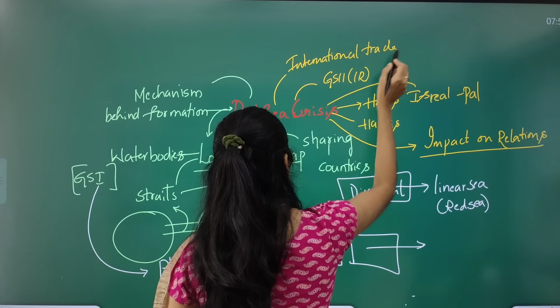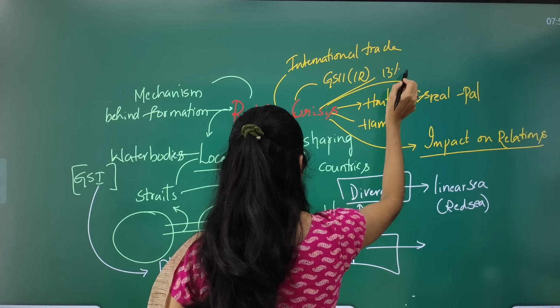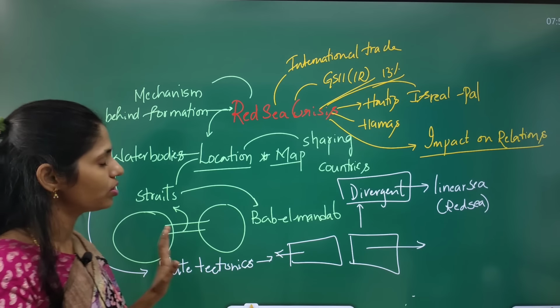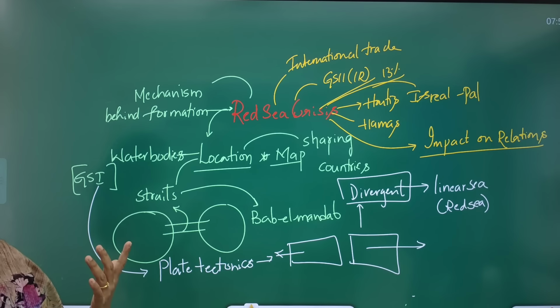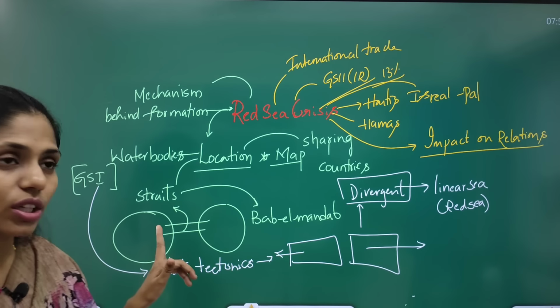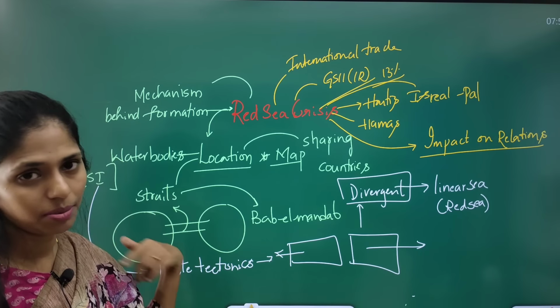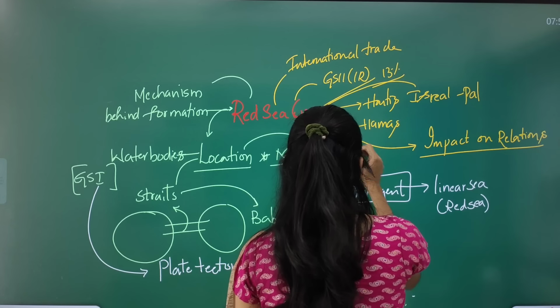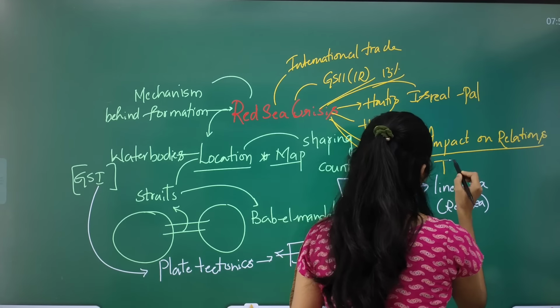Because about 13% of international global trade happens through this Red Sea. So because of this crisis and because of these Houthis attacking merchant ships in this Red Sea, it is affecting global trade. So how will it have an impact? And even you can also see one more dimension, like how it is affecting India.